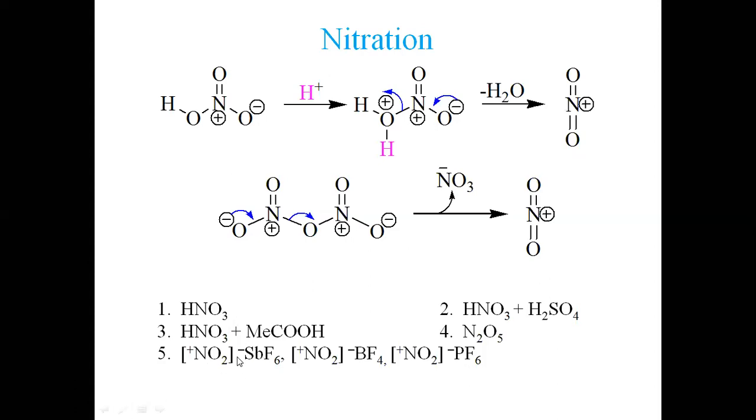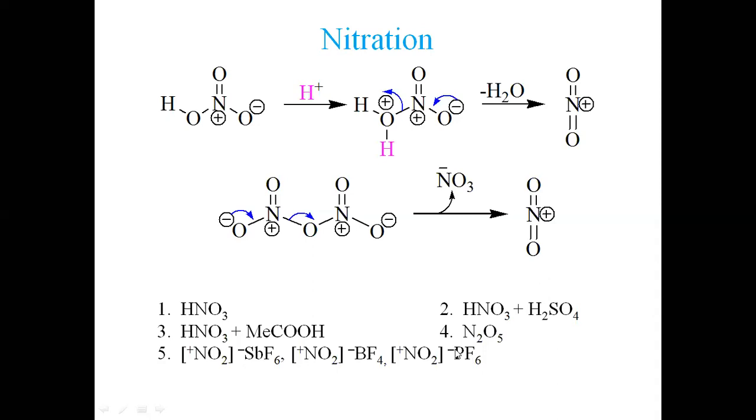It forms a salt, so we have a salt of this, which is neither acidic nor basic. So we can use it directly. Nitronium ion is already generated; we don't need to generate it. Second, look at this. This is nitronium ion salted with BF4, boron tetrafluoride. Similarly, nitronium ion with phosphorus hexafluoride.